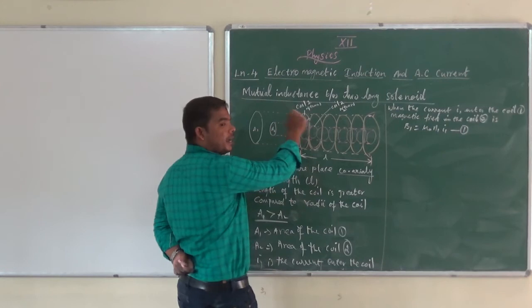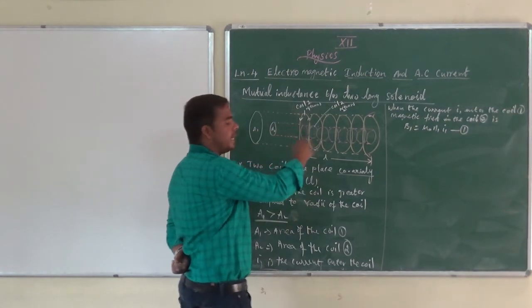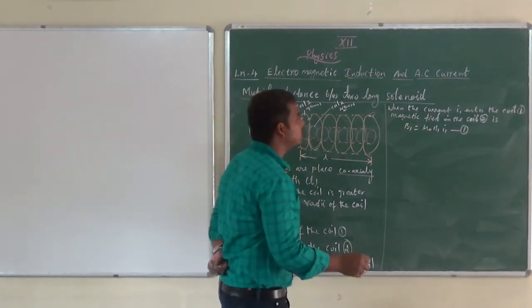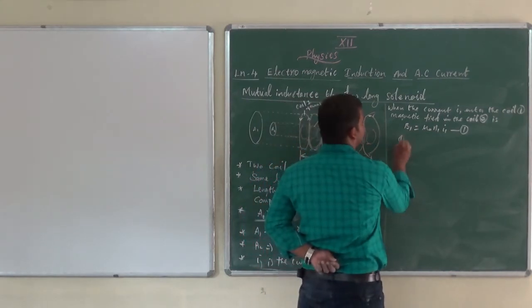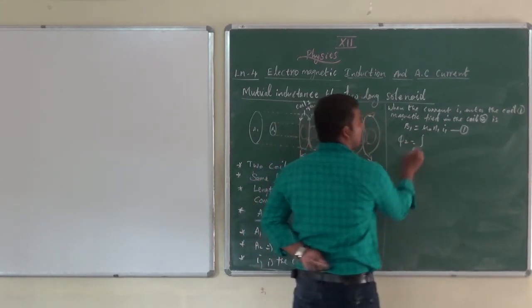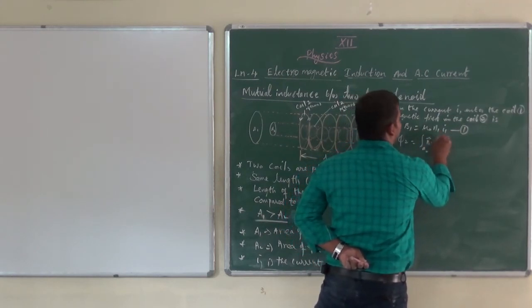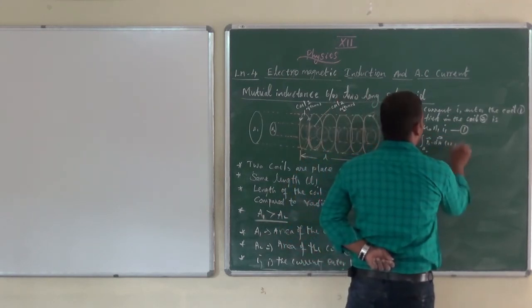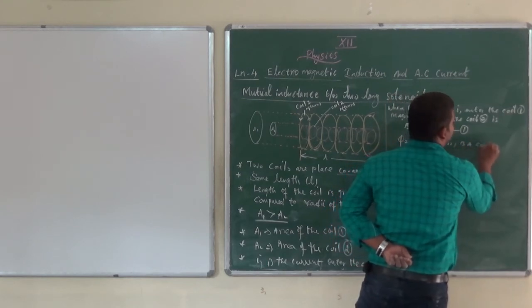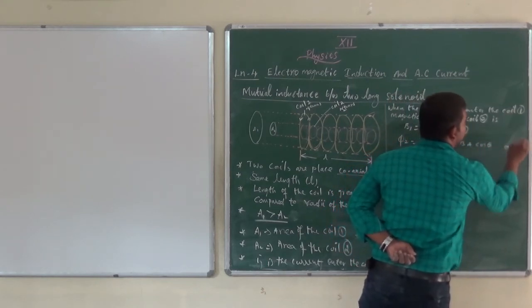So how much magnetic flux is produced? Phi2 is equal to the integral of B vector dot dA, or B A cos theta, where theta is equal to 0.